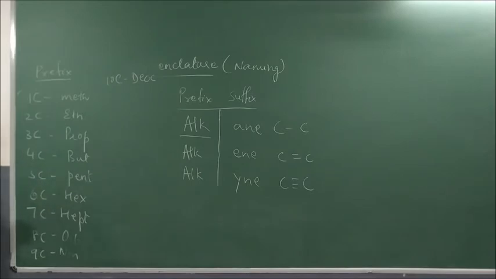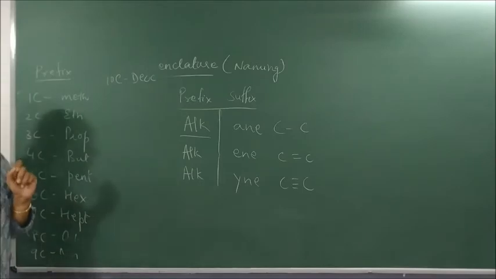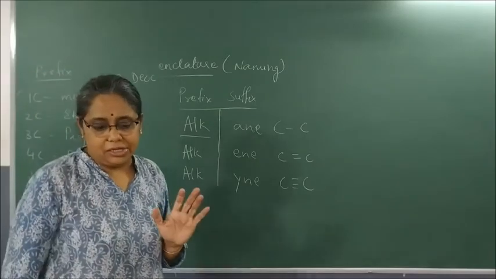If I say an acid is called alkanoic acid, then an acid with 1 carbon atom is methanoic acid. An acid with 2 carbon atoms is ethanoic acid. Understood? Wherever there is an alk given, we will substitute these numbers. Clear? Now write the heading: alkanes.